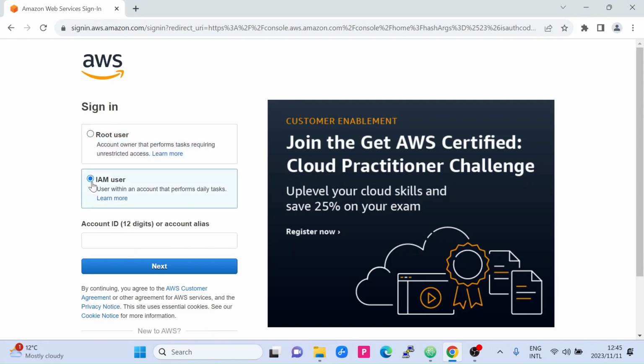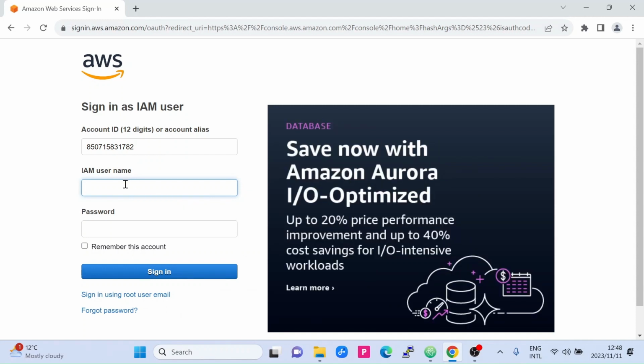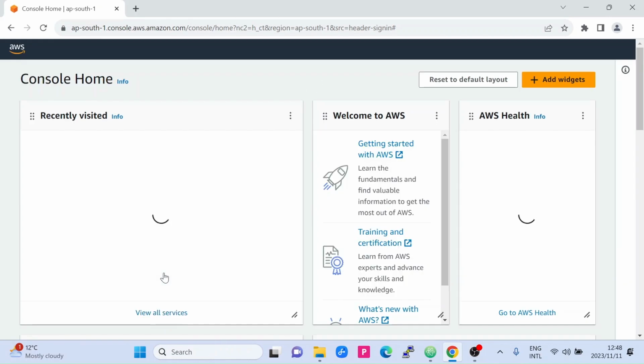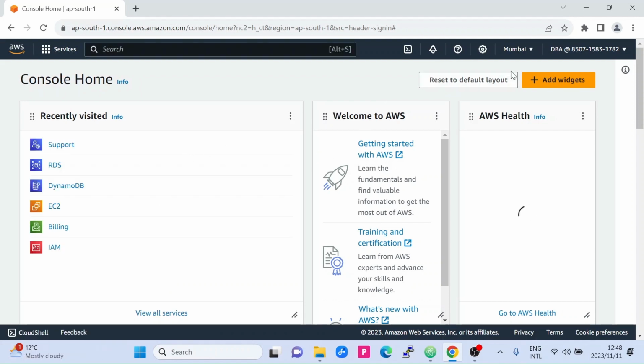I'm using IAM user, with the 12 digit account ID. Next, my IAM username was a. So as you can see, we are logged in as an IAM user, our own IAM user that we created earlier.